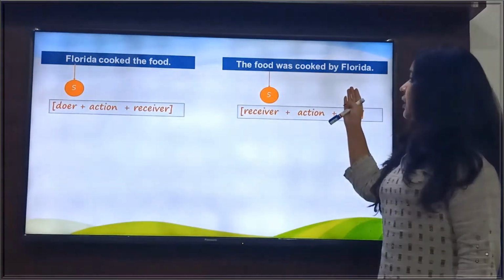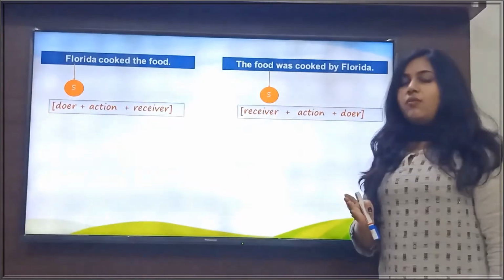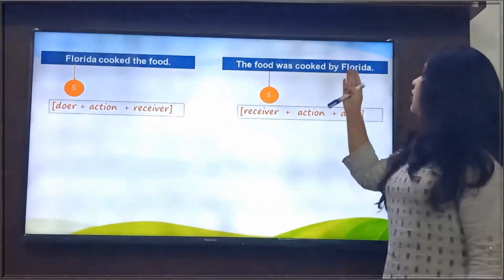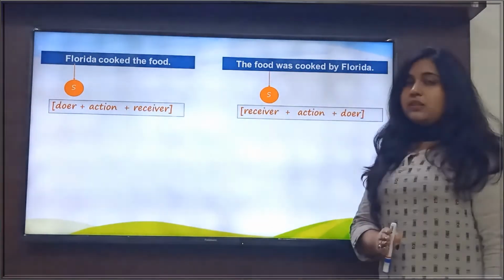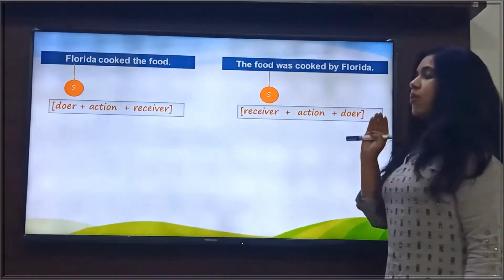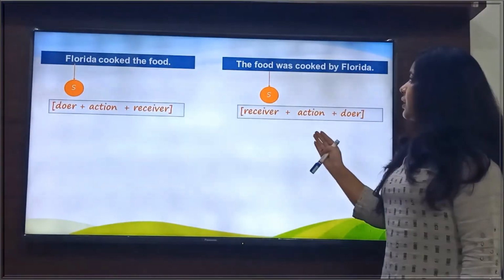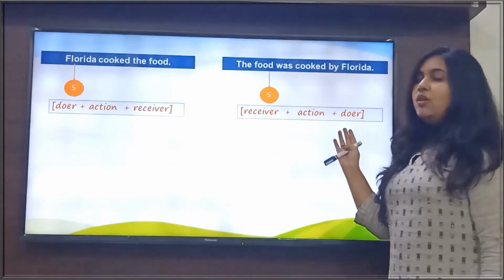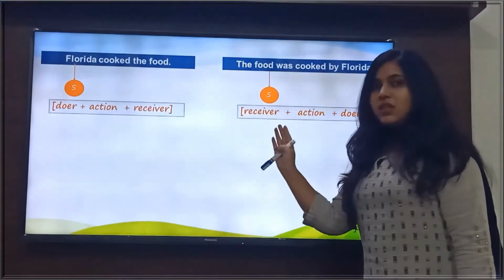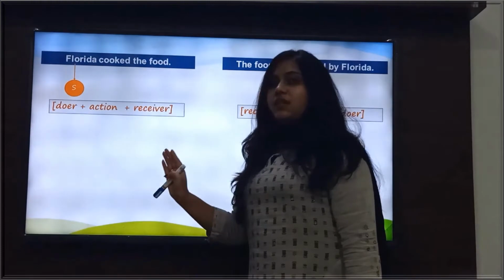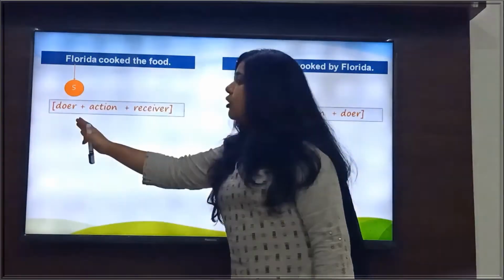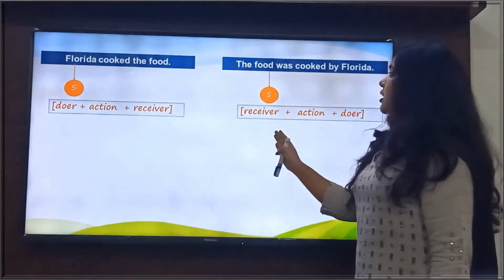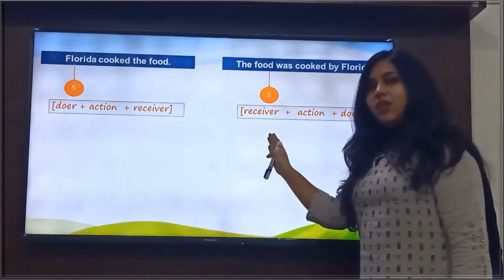So in this sentence, subject is not the doer of the action, but it is the receiver of the action here, and the object is not the receiver of the action, it is the doer of the action here. So in this sentence, our pattern is receiver plus action plus doer. So what is the difference between these two sentences? In the first sentence, we can see that subject is the doer or the performer of the action here, while in the second sentence, subject is the receiver of the action here.